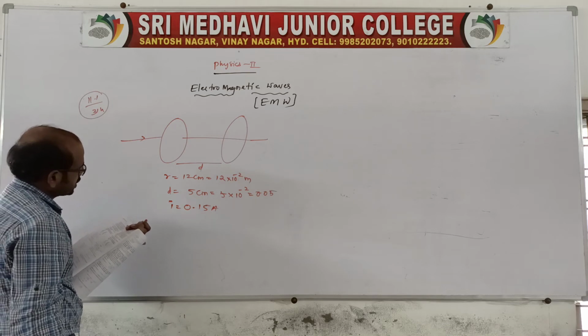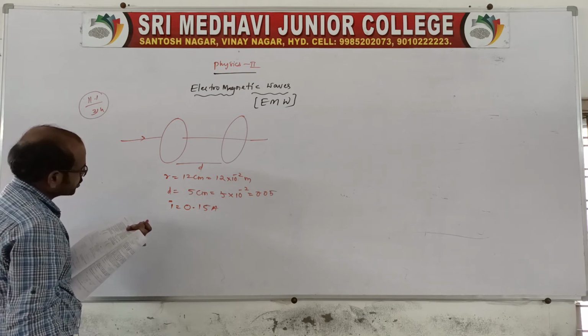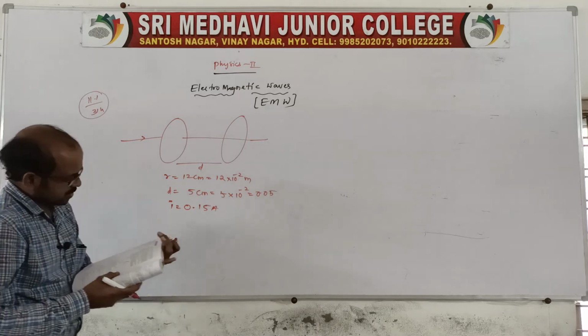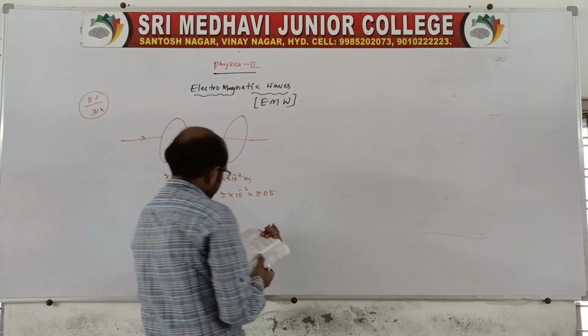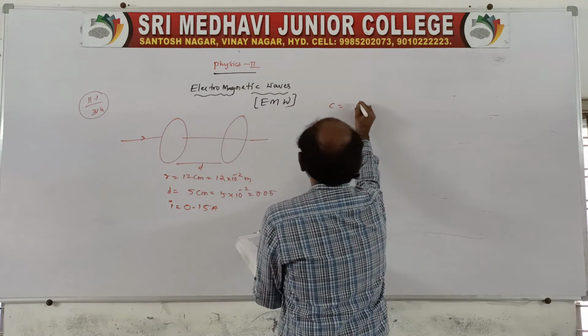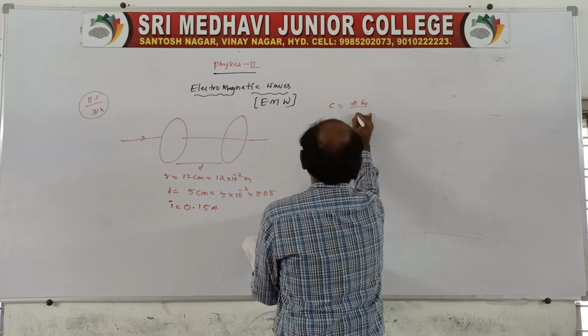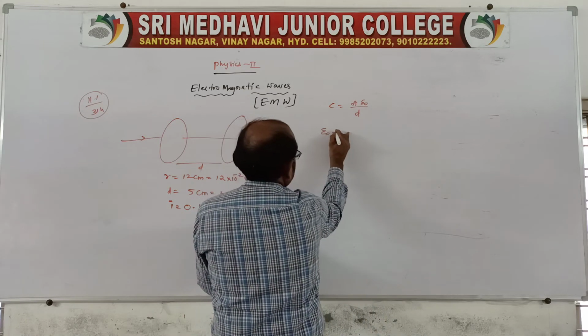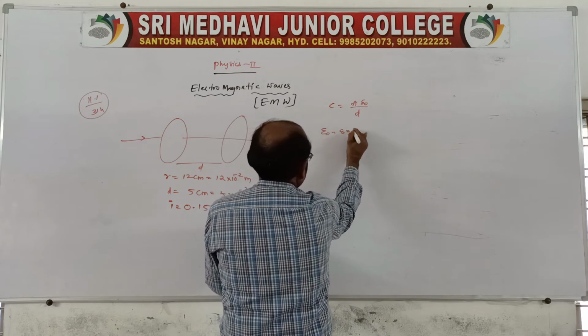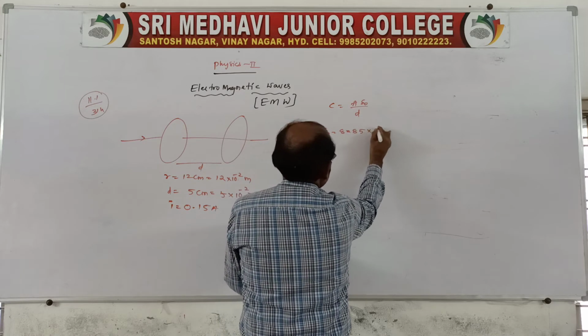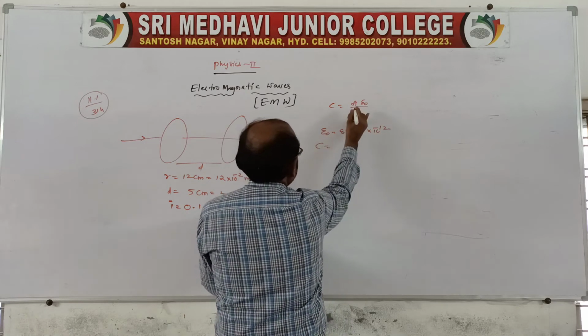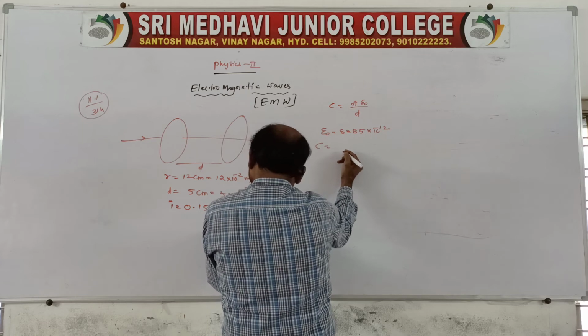Calculate the capacitance and the rate of change of potential difference between the plates. First of all, the capacitance between the plates: C is equal to A epsilon naught by d. We know the epsilon naught value, 8.85 into 10 power minus 12, and A is the area of cross section.